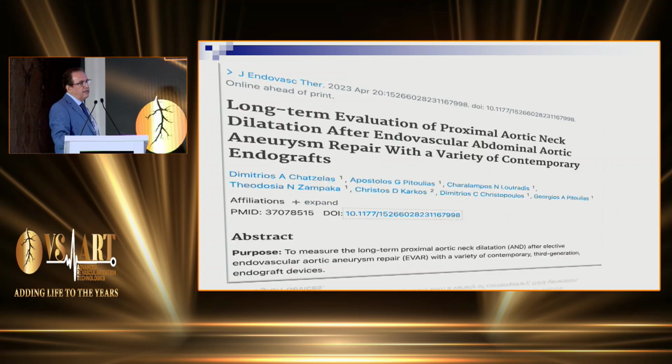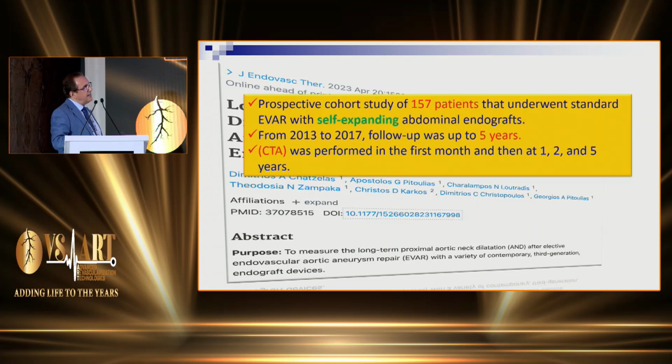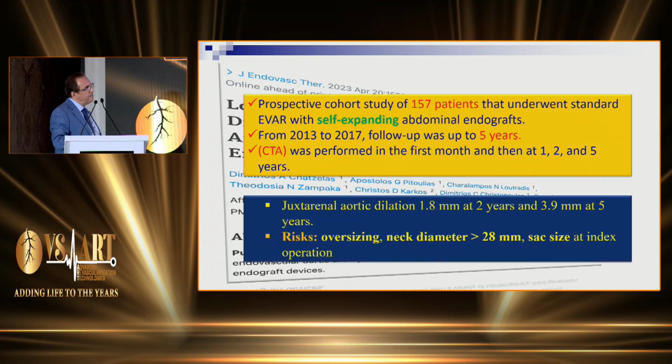Another paper, again published recently, looked at the long-term evaluation of proximal aortic neck dilatation after EVAR. It is a prospective cohort study of 157 patients. They used an EVAR with a self-expanding stent for proximal fixation. They ran between 2013 and 2017 over 5 years and did yearly CAT scan. They noticed that the juxtarenal aorta dilated about 1.8 millimeter in 2 years and 3.9 millimeter at 5 years. And they came up with risk factors very similar to the Bishara paper, which are oversizing, neck diameter more than 28, and sac size at the index operation as risk factors for neck dilatation after EVAR.